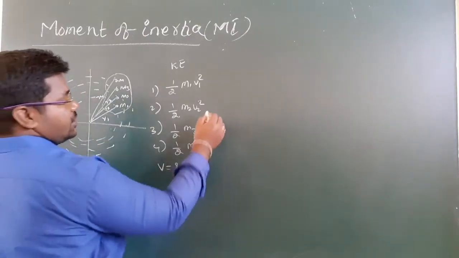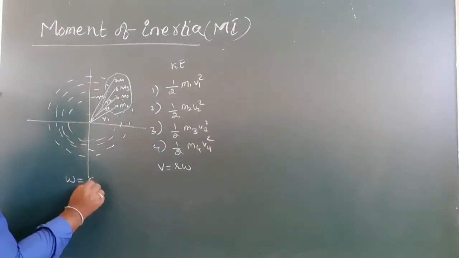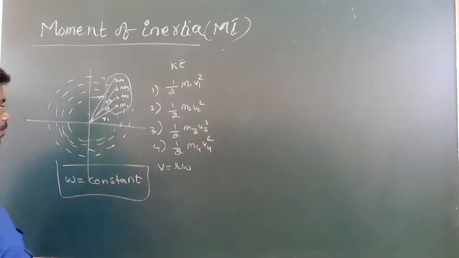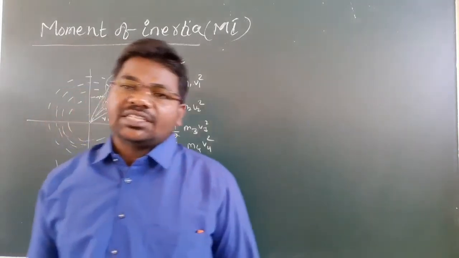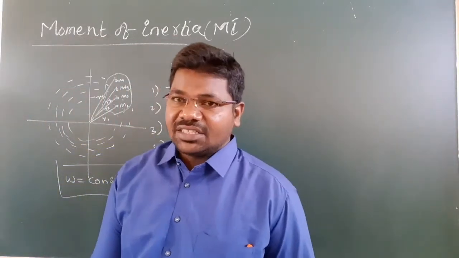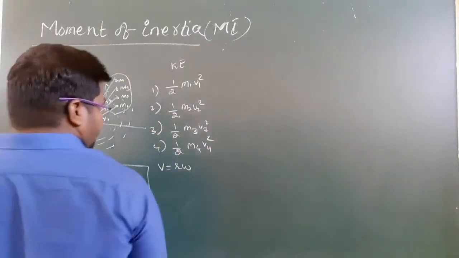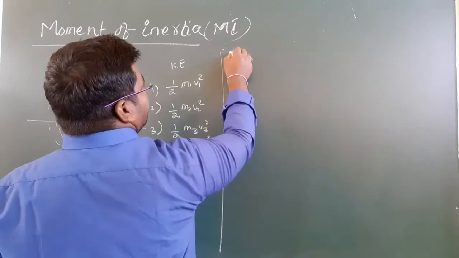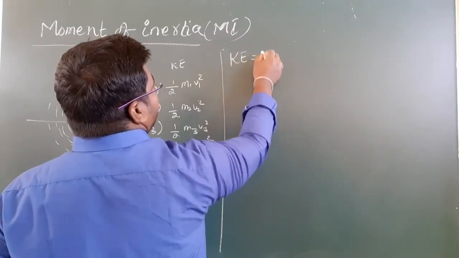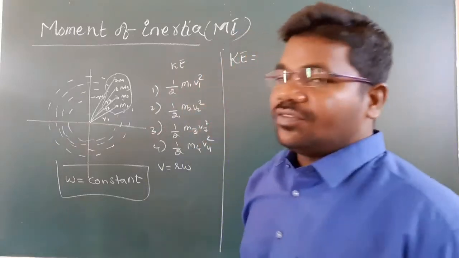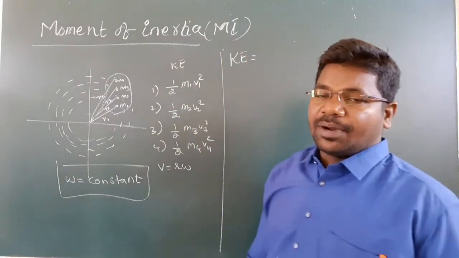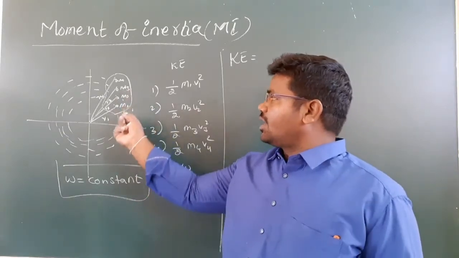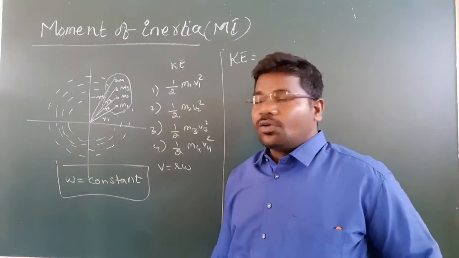Okay, so in this case omega is constant. The body is rotating about a fixed axis with constant angular velocity. Now what is the total kinetic energy? The total kinetic energy is equal to the sum of the kinetic energies of the different particles in the body. The sum of the kinetic energies of all the mass point particles is called the total kinetic energy.